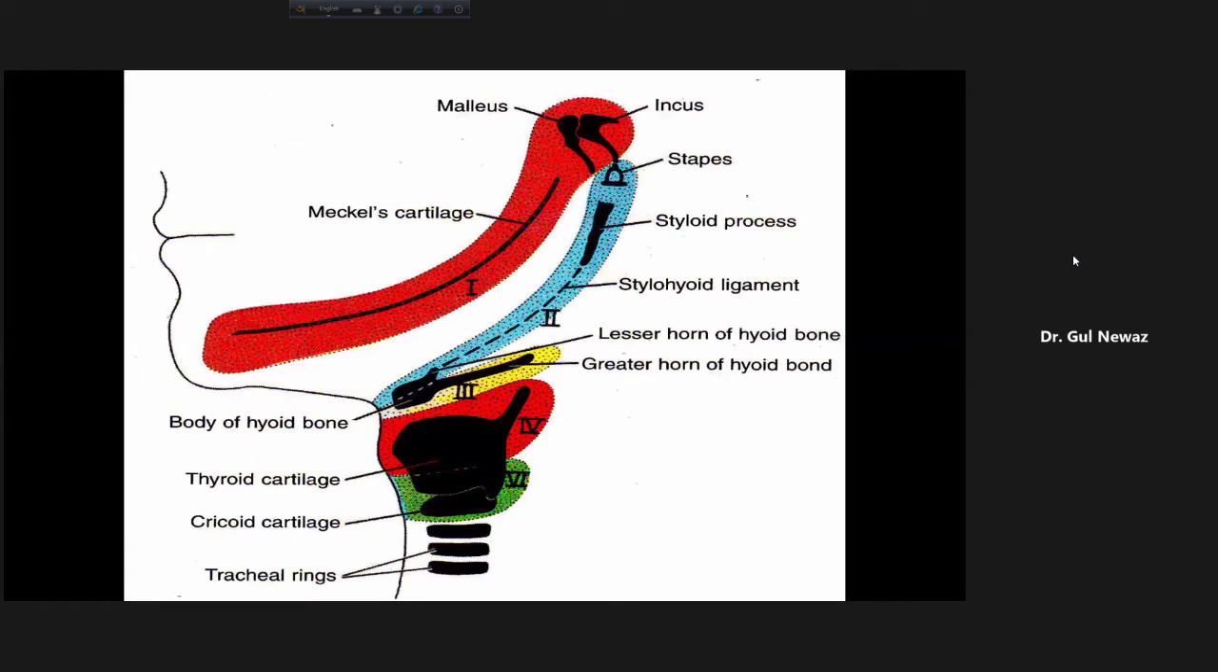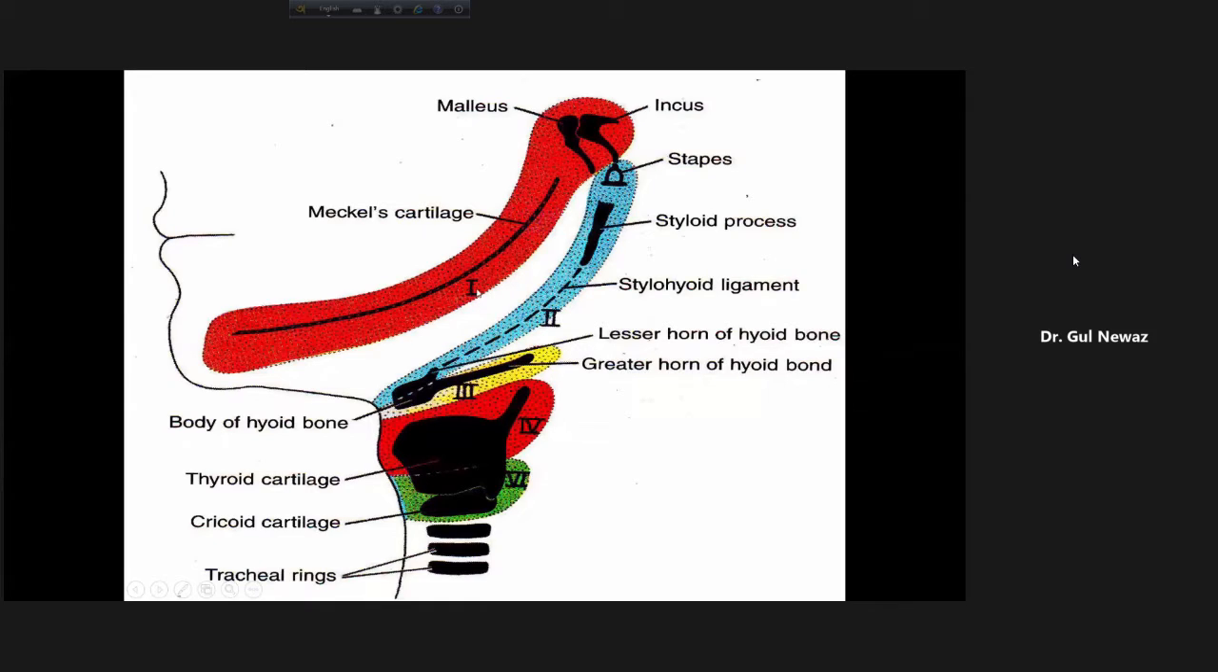Come here. This one is the second pharyngeal arch, the blue one. This black one is the hyoid bone, and the hyoid bone has a body, and it also has a lesser horn above and a greater horn below. So the upper part of the body of the hyoid bone and the lesser horn of the hyoid bone come from the second pharyngeal arch. That is why it is known as the hyoid arch.